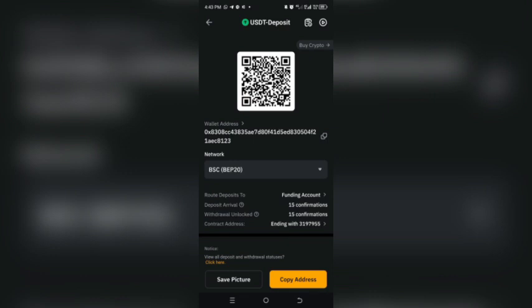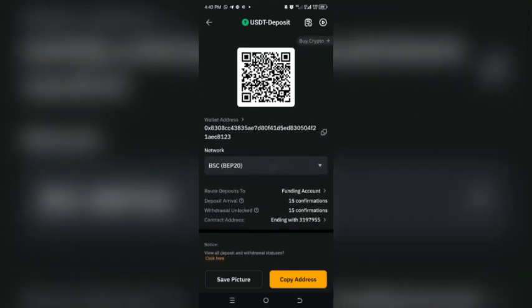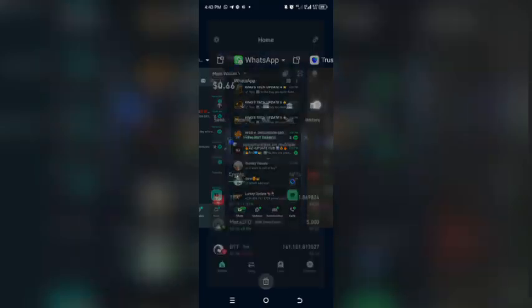You understand? If you want to use Binance, you can, but take note, it must be BEP20 USDT. So you copy this address. There's BEP20. I've already used this address, so just use Trust Wallet. This is just for Bybit users. Then I'll be using Trust Wallet.